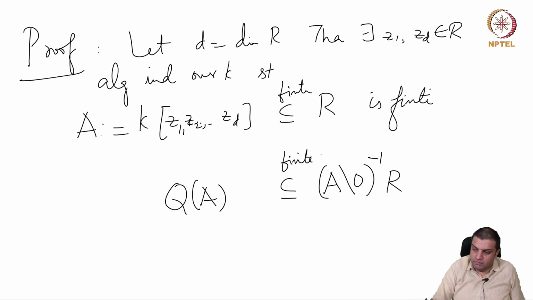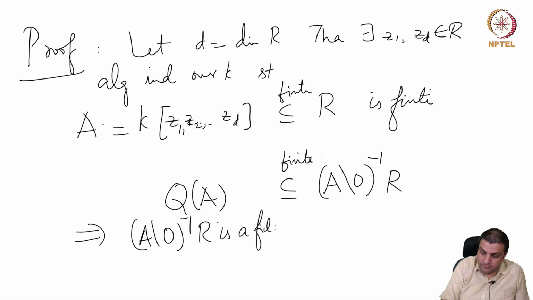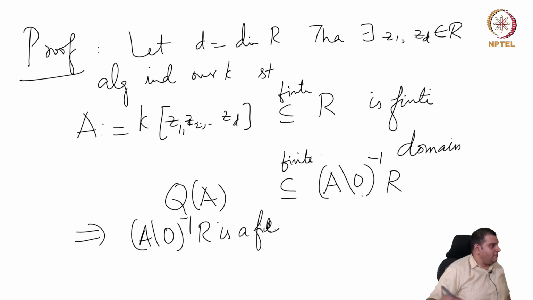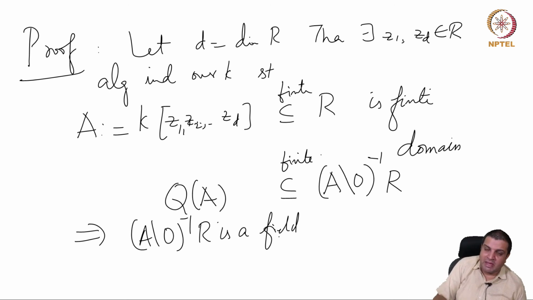This is a domain, and we already saw that if you have a domain containing a field over which it is finite, then this is also a field. R was a domain, and we just inverted some non-zero elements of R, and so this is a field. And then one can check that it has to be the fraction field, because from R to this field there must be a map, and it must be the same as the fraction field.